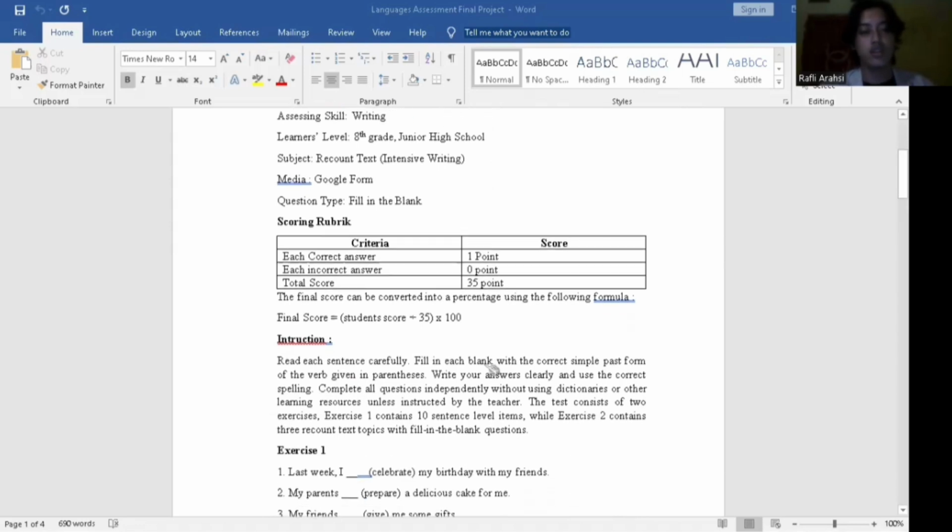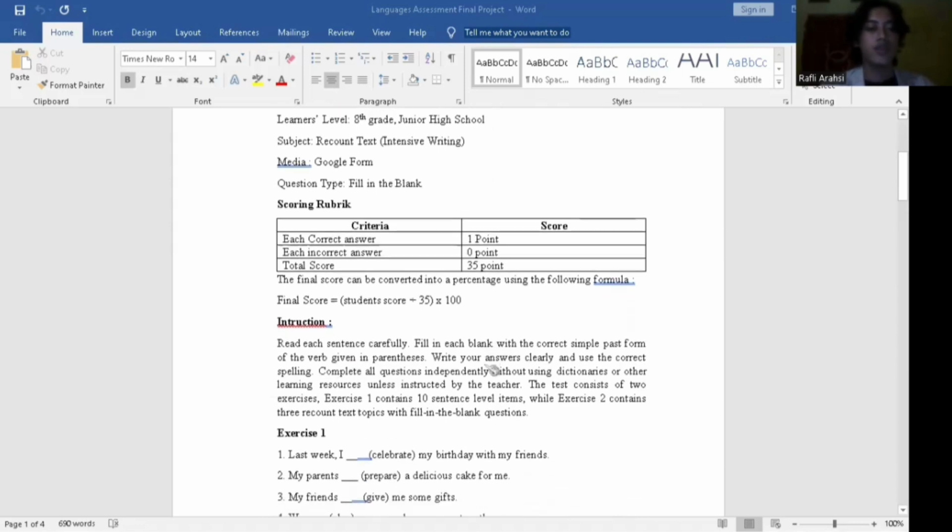Next is the instruction. Read each sentence carefully. Fill in the blank with the correct simple past form of the verb given in the parentheses. Write your answer clearly and use the correct spelling. Complete all questions independently without using dictionaries or other learning resources, unless instructed by the teacher. The test consists of two exercises. Exercise 1 contains 10 sentence-level items, while exercise 2 contains 3 recount text topics with fill in the blank questions.